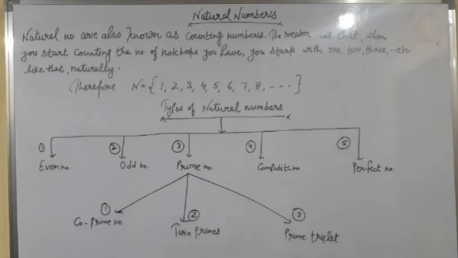The first one is even numbers. Second is odd numbers, third is prime numbers, fourth is composite numbers, and fifth is perfect numbers. Prime numbers can be further subdivided into three categories: co-prime numbers, twin primes, and prime triplets. So let us start with number 1, even numbers.